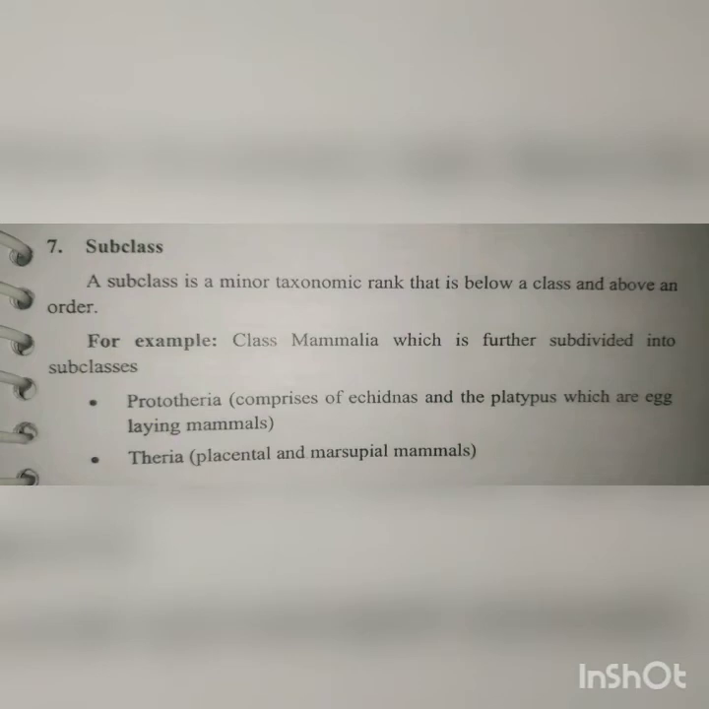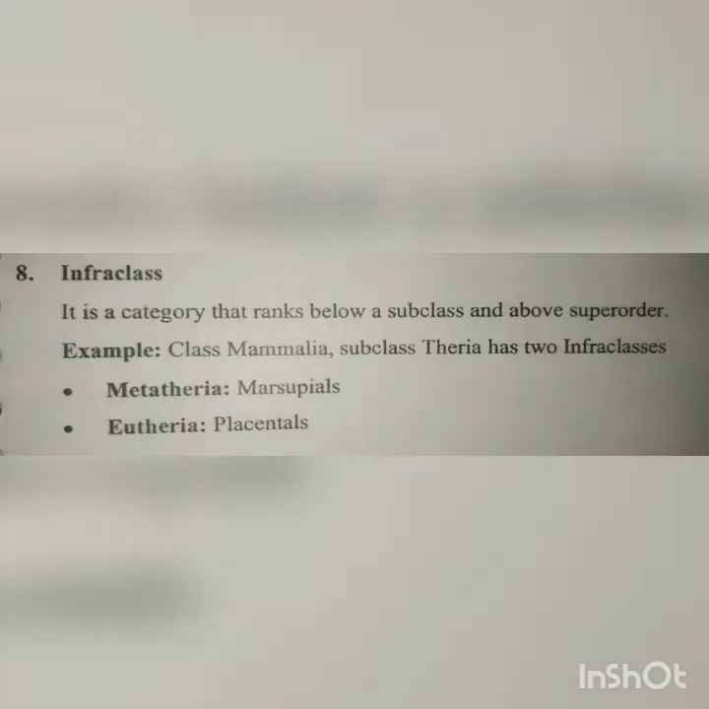Then comes subclass. Subclass is below class and above order. Class Mammalia is divided into 2 subclasses: Prototheria and Theria. Prototherians are echidnas and egg-laying mammals. Therians are placental and marsupial mammals. Then comes infraclass, below a subclass and above superorder. Class Mammalia has subclass Theria. Subclass Theria has 2 infraclasses: Metatheria and Eutheria, further classified into marsupials and placentals.